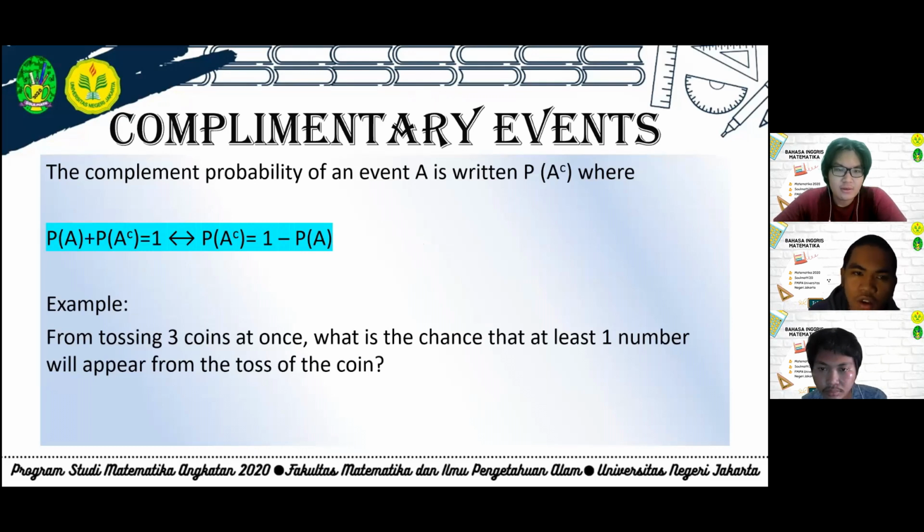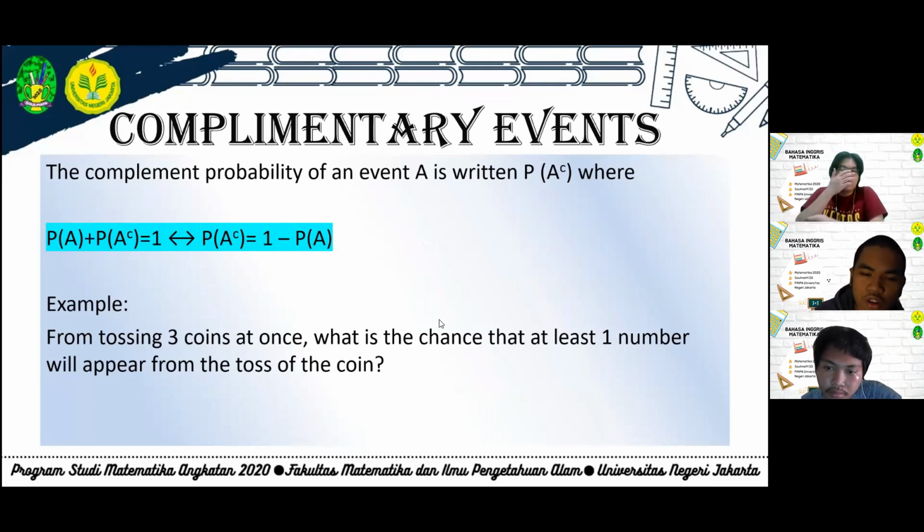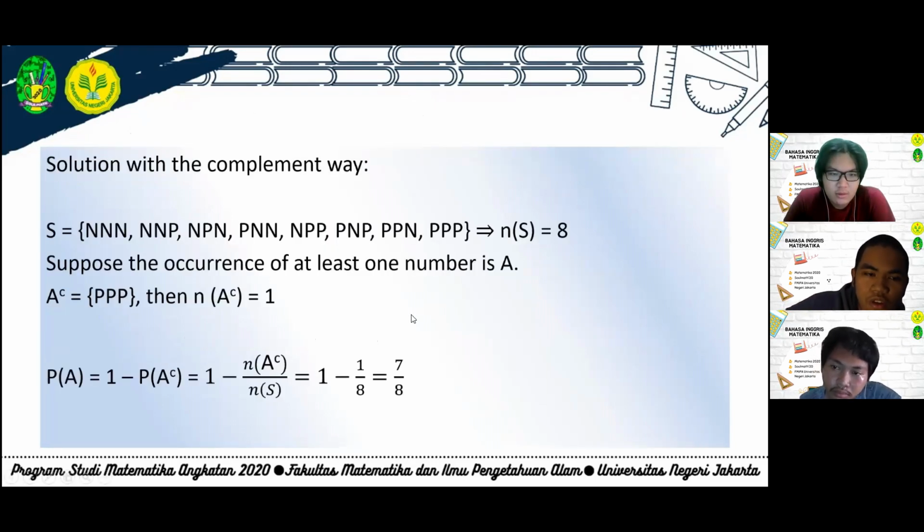Example of complementary event. From tossing 3 coins at once, what is the chance that at least one number will appear from the toss of the coins? Next. Solution with the complement way.